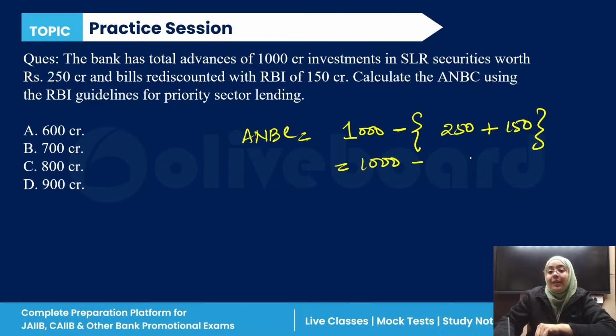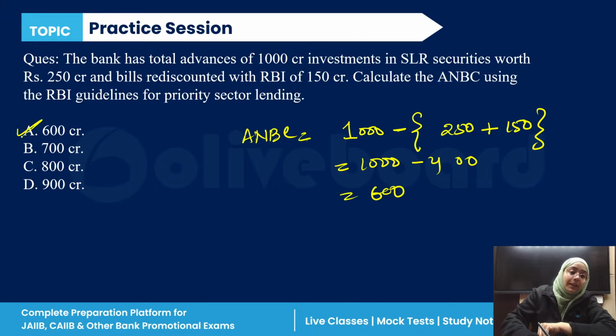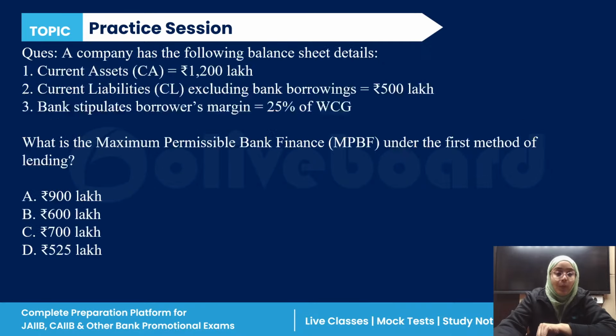So the correct answer is 600. Perfectly correct. Any doubt? This is so simple and easy.